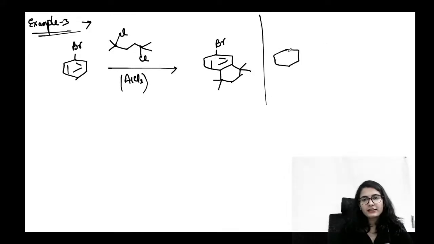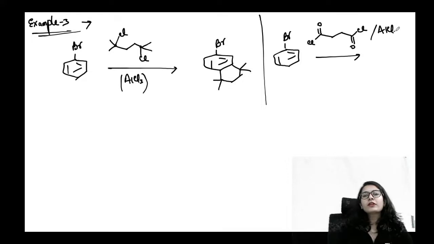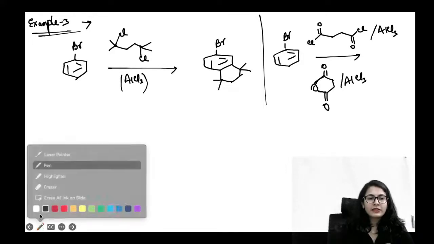However, if I take the same molecule, or any other molecule irrespective of that, and I have taken a diacyl molecule, sometimes you can call this diacyl also, or let's say an anhydride molecule, with AlCl3, that is only going to give me